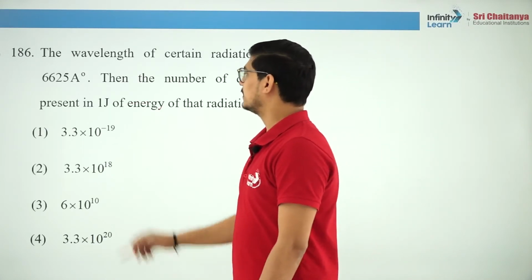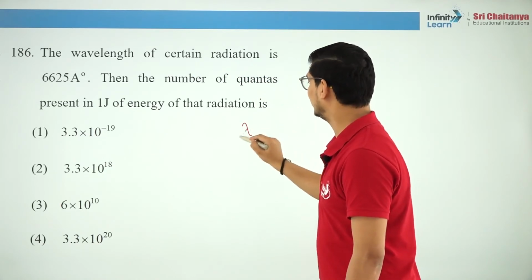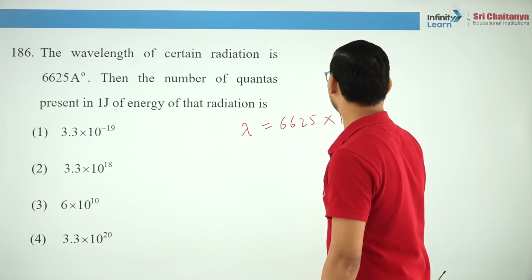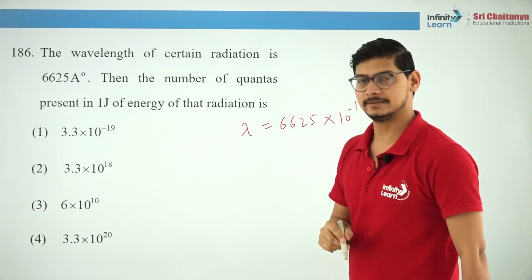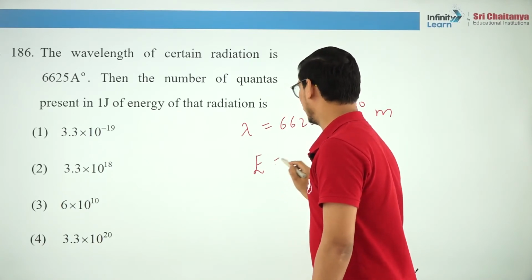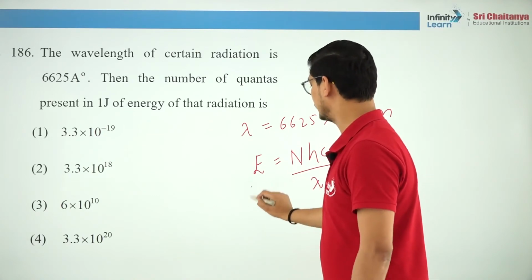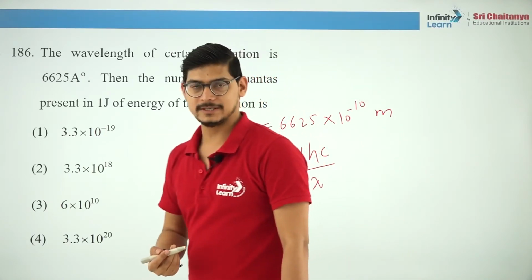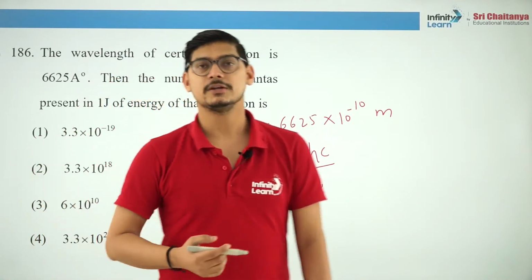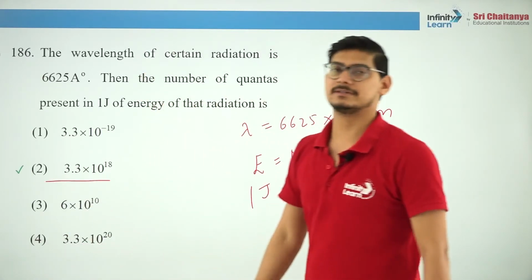The wavelength of a certain radiation is given. Now this is Planck's quantum theory. Wavelength is 6625 into angstrom, which is how much? 10 raised to minus 10 meter. Is that clear? Number of quanta present in 1 joule. So E is equal to nhc by lambda. You can calculate: energy is 1 joule, h is Planck's constant, c is the speed of light, and wavelength is this much. So the correct answer will be 3.3 into 10 power 18.